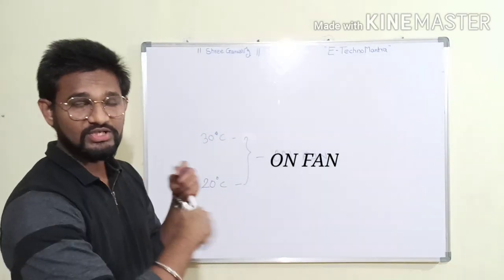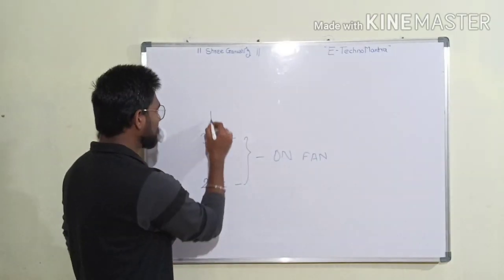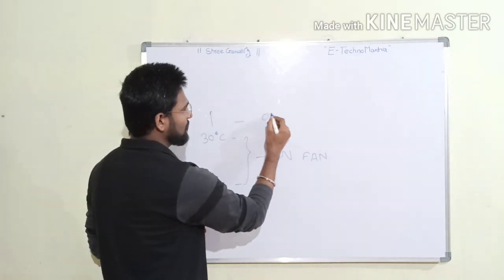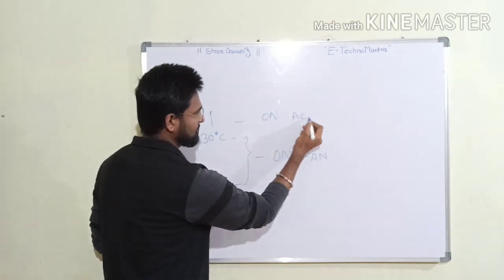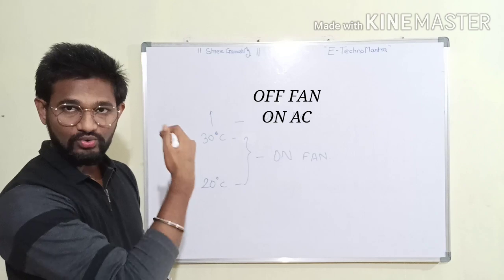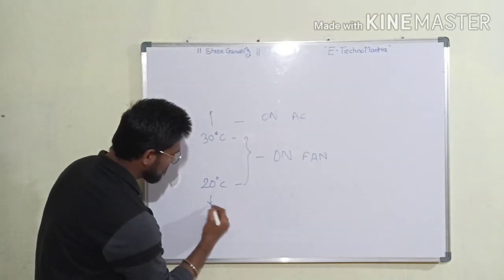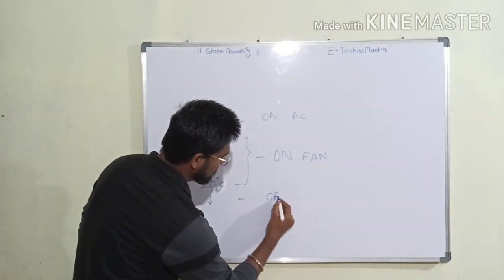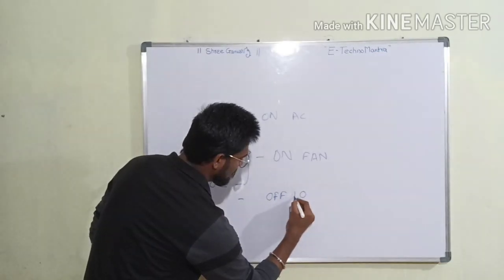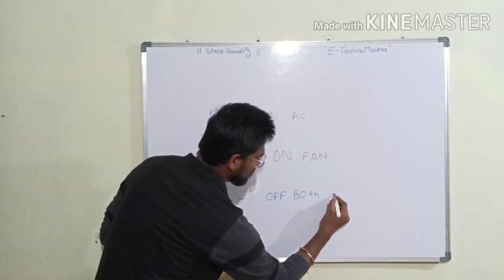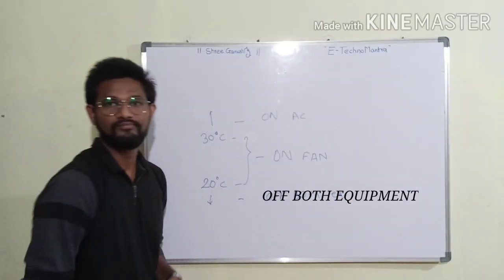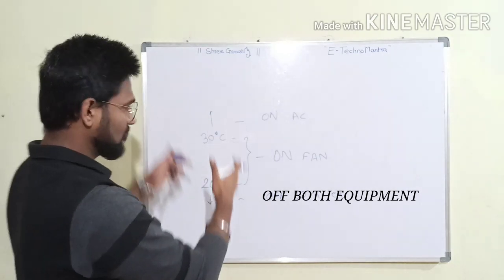If the temperature goes above 30 degrees, then turn on the AC. If the temperature goes below 20 degrees, then turn off both the equipment. So this is our logic.